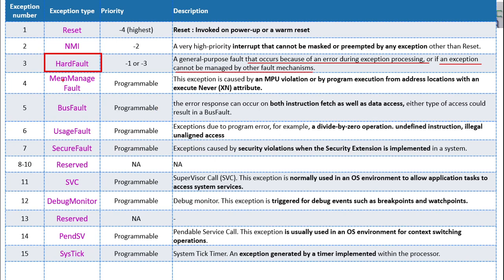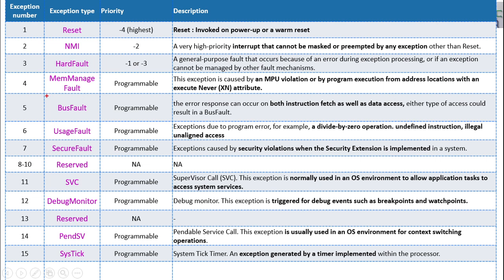The next one is memory management fault. It is very straightforward. Memory management fault is nothing but whenever you are accessing a reserved memory or a protected memory, then the memory fault will occur. This type of exception is caused by the memory protection unit, whenever you are accessing data from the protected memory. In that situation, the memory fault will occur.